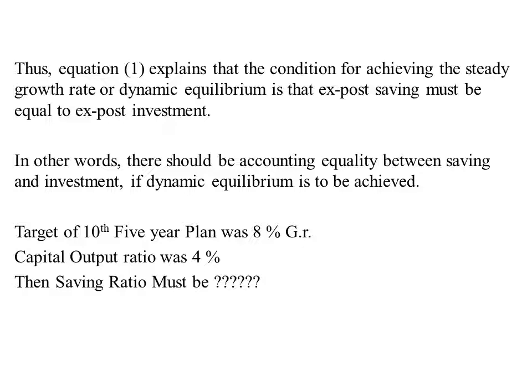It explains that the condition for achieving steady growth rate or dynamic equilibrium is that ex post saving must be equal to ex post investment. This means that there must be equality between saving and investment for the achievement of dynamic equilibrium or steady growth rate.